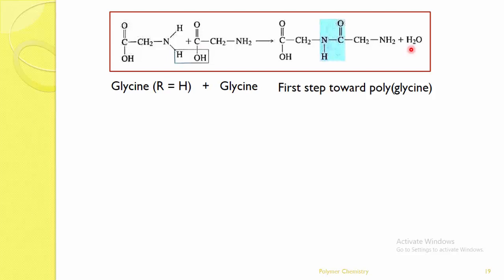In another way, what will happen? Again, we have the NH2 here. It can combine with one more molecule of glycine. This H can combine with the OH of another glycine molecule. Again, there is elimination of water molecules. Likewise, polyglycine molecules can be formed continuously.